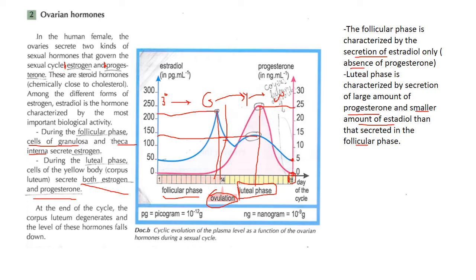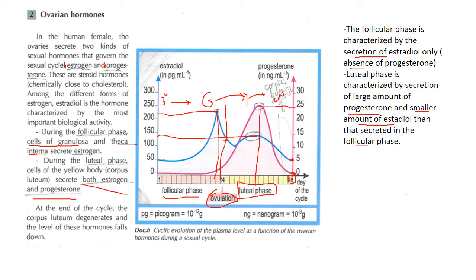If we want to find out what secretes them, we know that the Graafian follicle transforms into a yellow body, and the yellow body transforms into what is called a white body. After its transformation into yellow body, the yellow body secretes progesterone as well as estrogen.